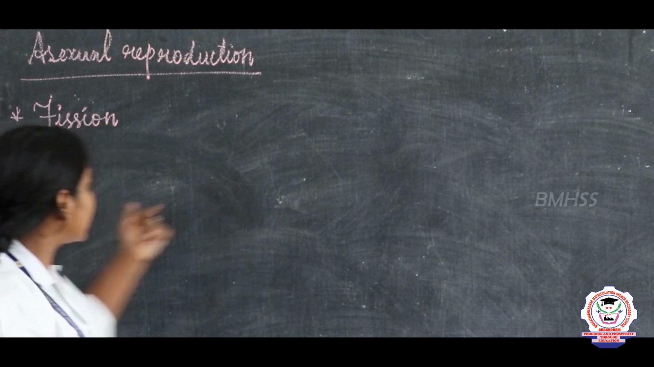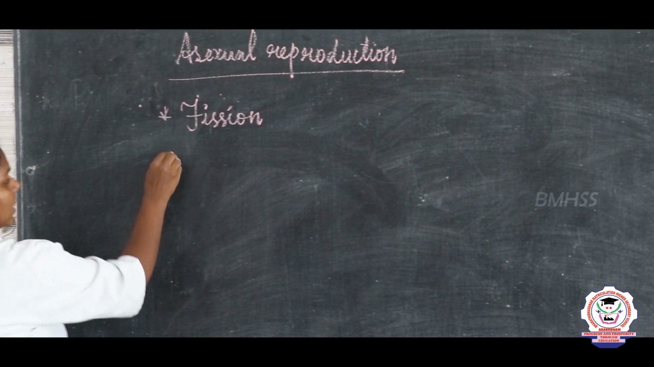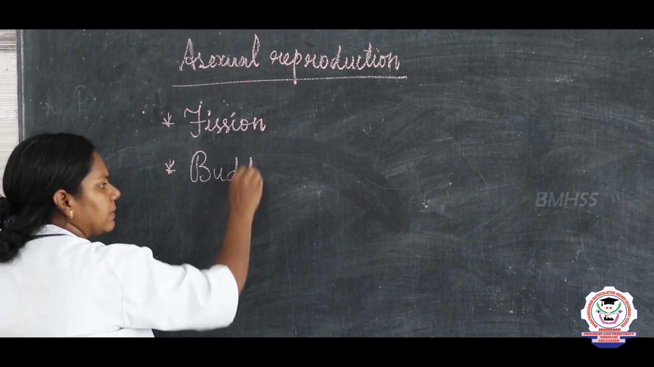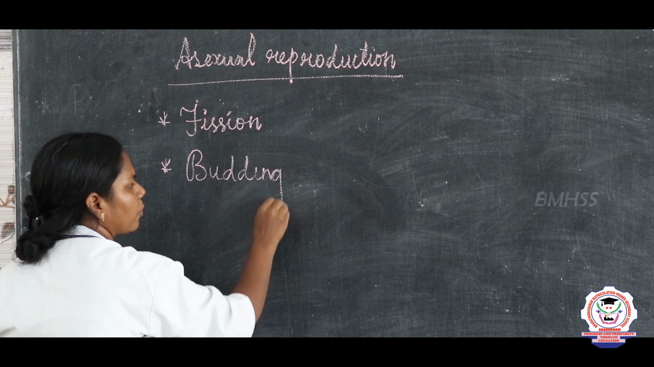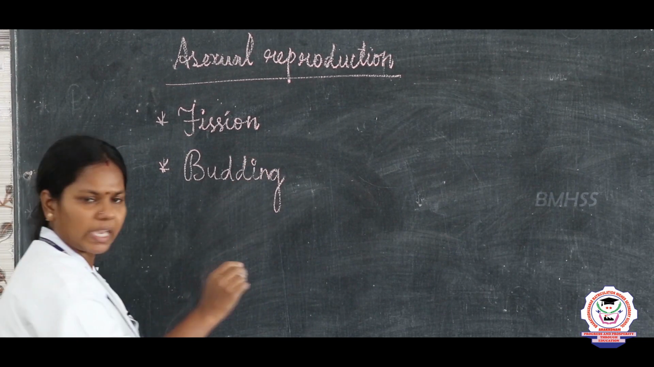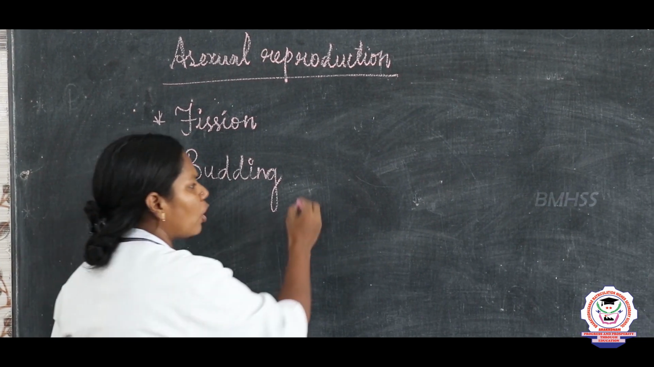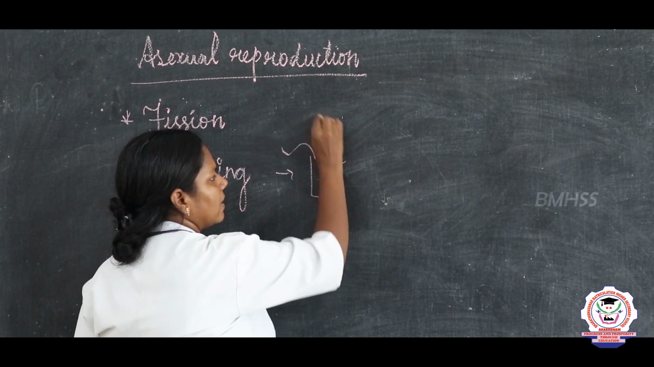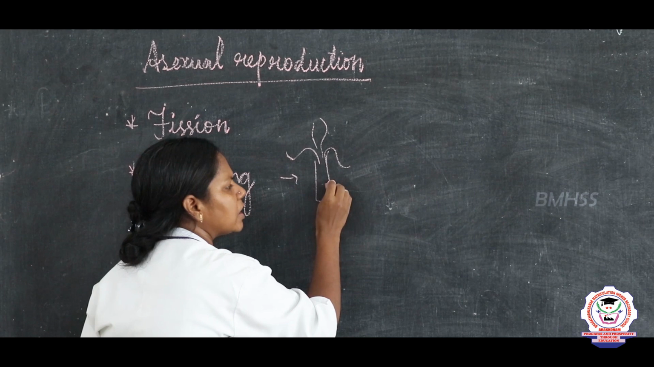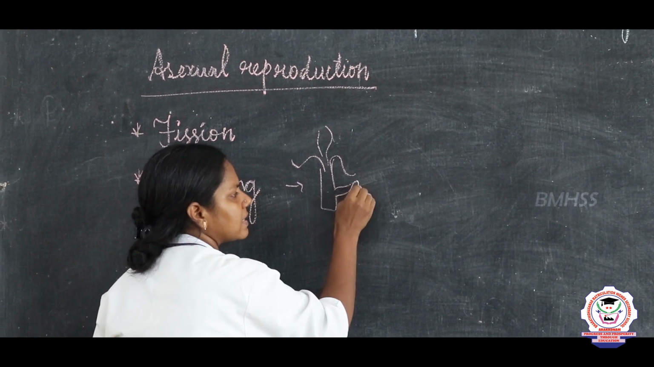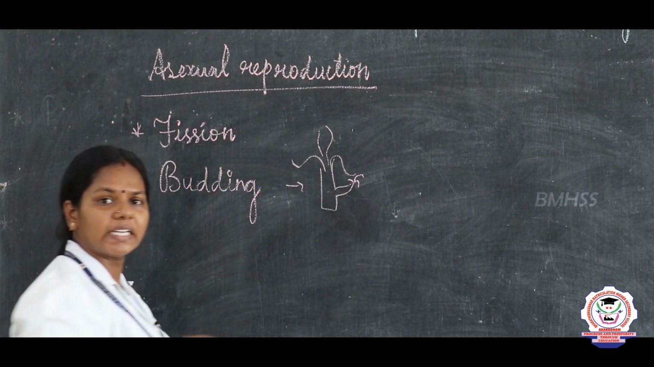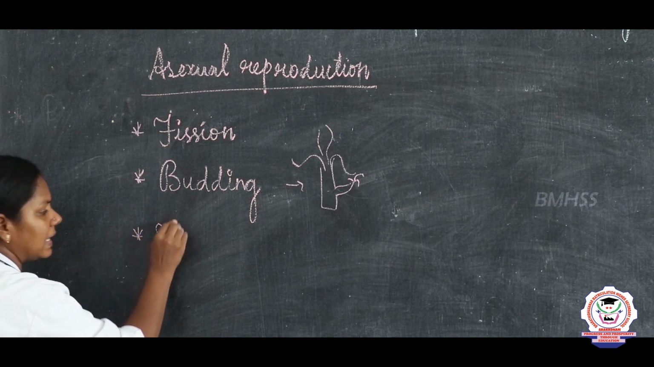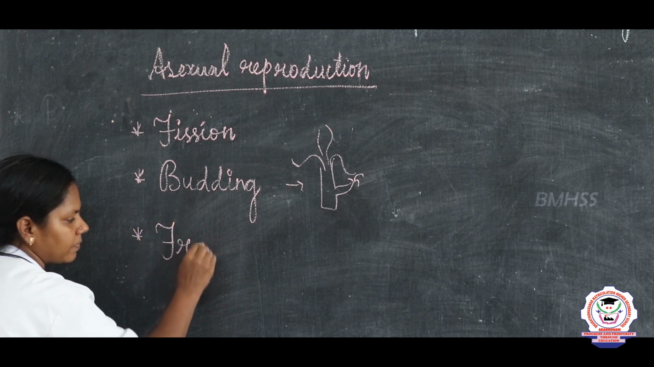Okay, and what is the next type? Next type is a budding. What is a budding? If an organism reproduces by means of producing buds. Okay, for example, hydra. You all know hydra, right? Like this, hydra. If it reproduces by means of producing the buds. Okay, so this one we call it as budding. And what is the next type? The next type is the fragmentation.